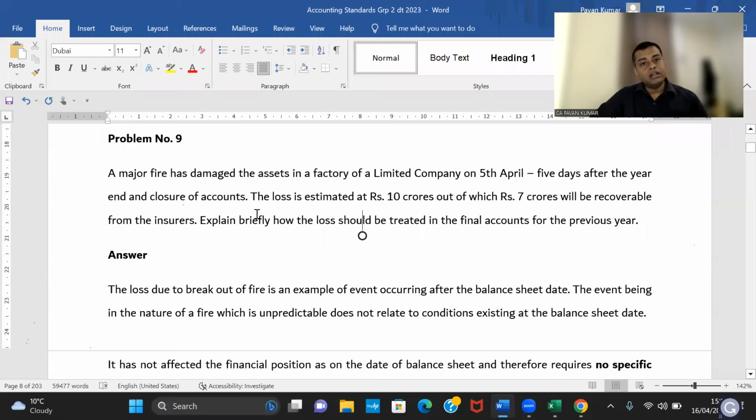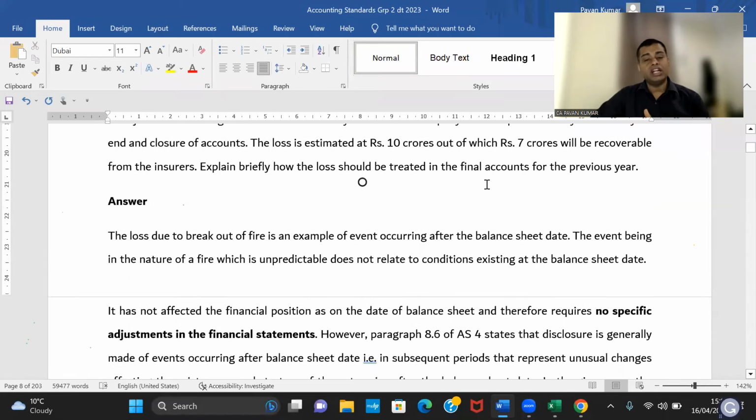So the fire accident happened on 5th April. There is no condition existing on the balance sheet date. This is a new condition. So there is no specific accounting required in the financial statements for the previous year. That's all.